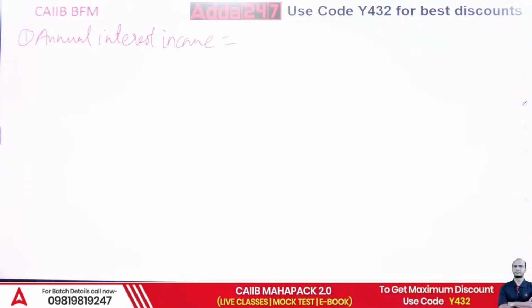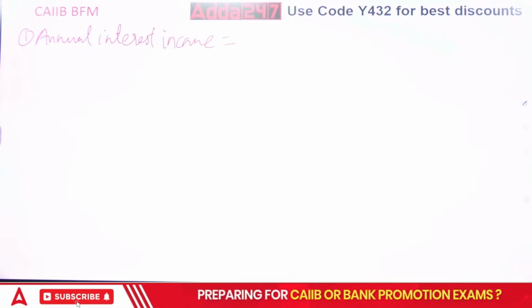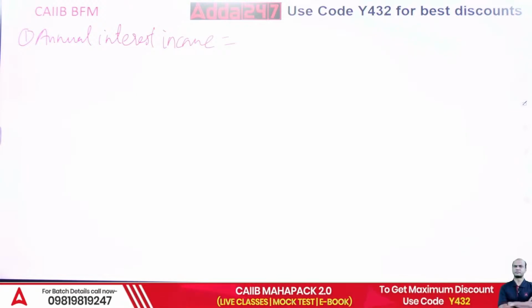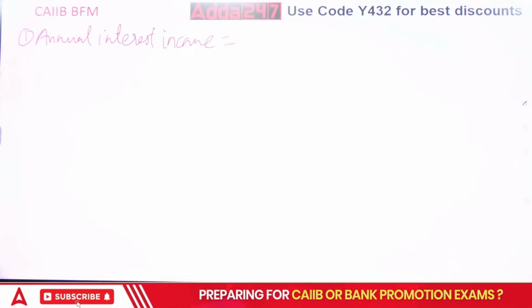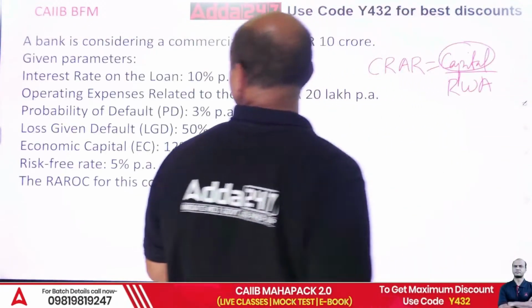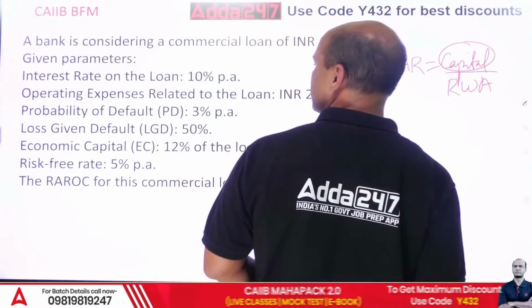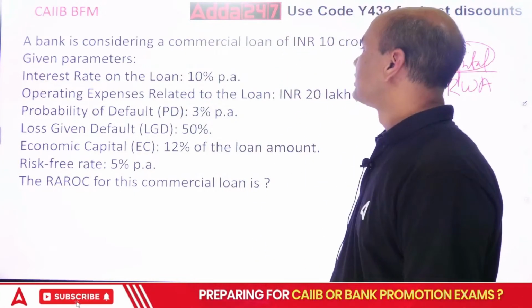So that is equal to, yes, what are you getting? 10 crores and 10%. So it is 1 crore, right? 1 crore. Probability of default is 3%. Everything is given to you. Yeah. PD is given.